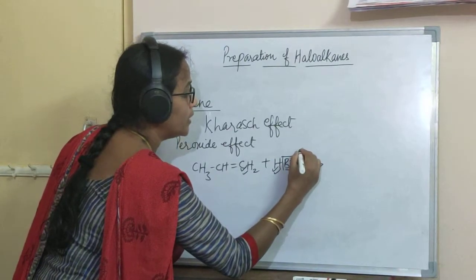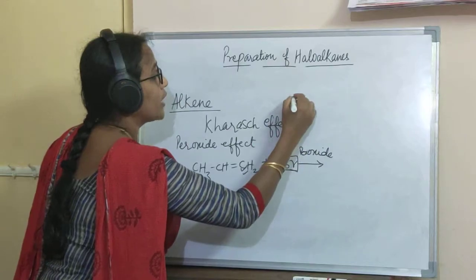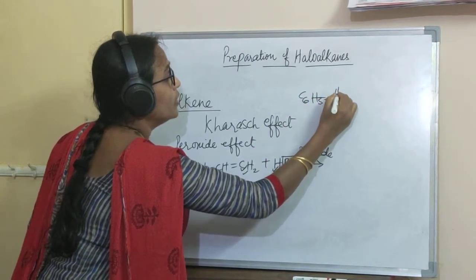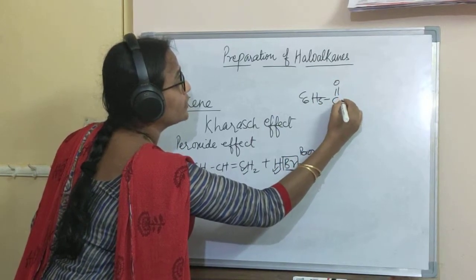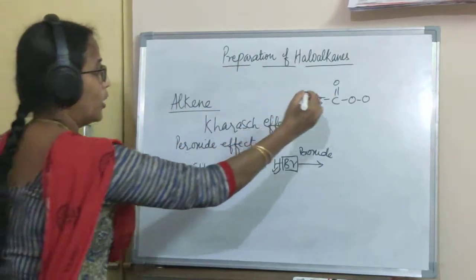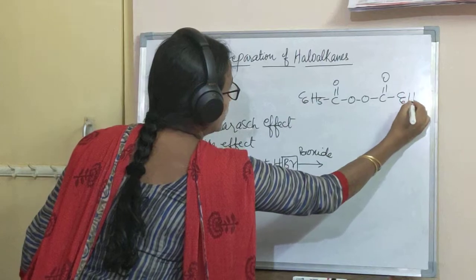So this happens in presence of a peroxide, and this peroxide can be benzoyl peroxide. Benzoyl is C6H5CO. Peroxide linkage means we can find OO linkage and CO C6H5.